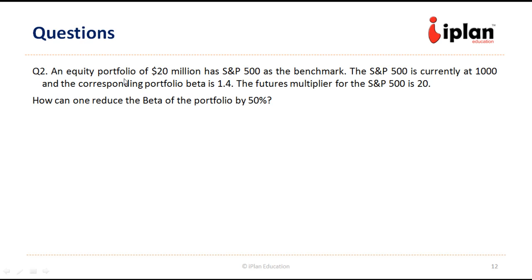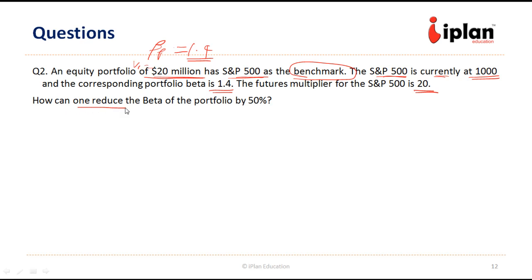It says an equity portfolio of $20 million has S&P 500 as benchmark. So this is the index portfolio which can be used for hedging or reduction or increase in the beta of the portfolio. The S&P 500 index is currently traded at 1000 and the corresponding portfolio beta is 1.4. With respect to this benchmark, the beta of the portfolio is 1.4. The multiplier for this S&P 500 is say 20. The value of the portfolio is $20 million.